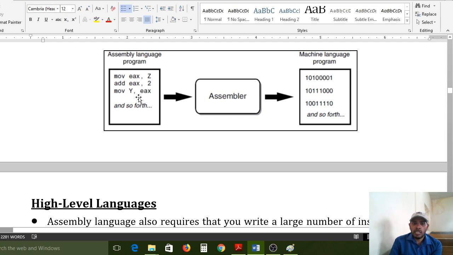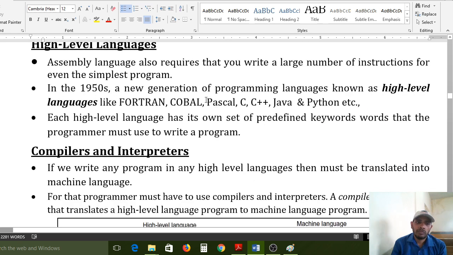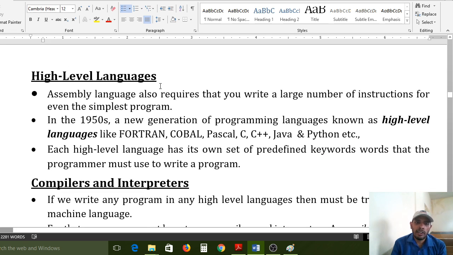These commands compulsorily need to be converted to binary language, and only then can the CPU understand them, otherwise the machine does not understand these codes. So that's why the assembler is used. The assembler functionality is converting mnemonic codes to binary level language. That is the functionality of the assembler.